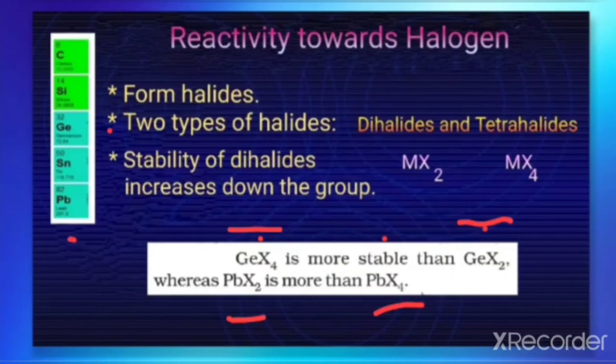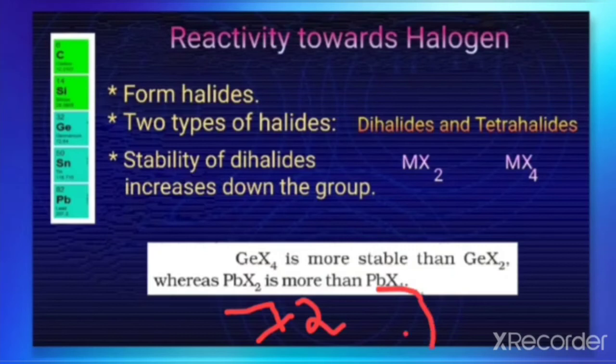So what is the reason here? In PbX2, Pb has a +2 oxidation state, and in PbX4, Pb has a +4 oxidation state. We have learned that from top to bottom the stability of the dihalide is increasing because the stability of the +2 oxidation state increases.